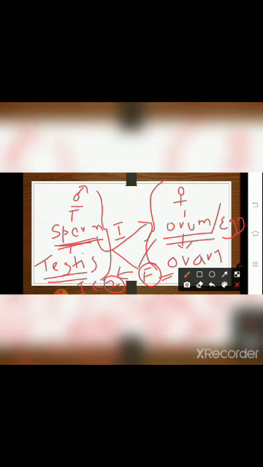Once implantation occurs, the next process is embryonic development. That means the embryo starts to develop. That process is called gestation, and it takes place over around 9 months. Once the embryo is fully developed, the next process is parturition, meaning delivery. Clear?